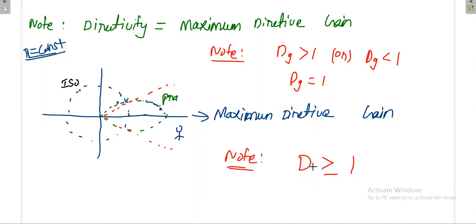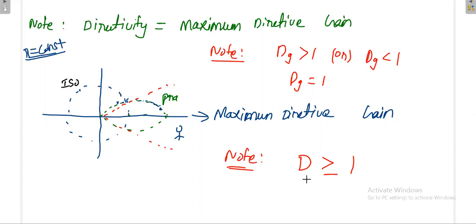In that direction, you have to measure the directivity. So once you measure the directivity, the maximum directive gain is always greater than 1. It will never be less than 1. So that is the relation between the directivity and directive gain.